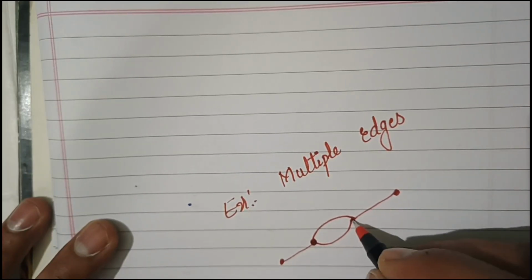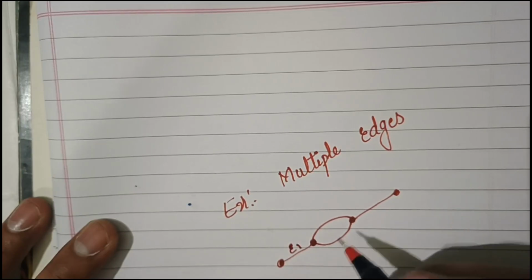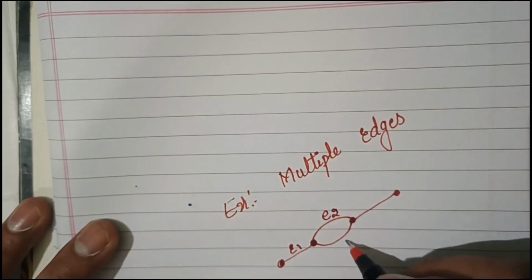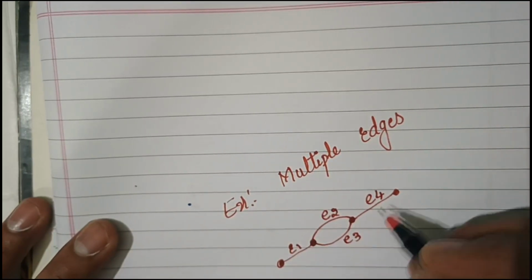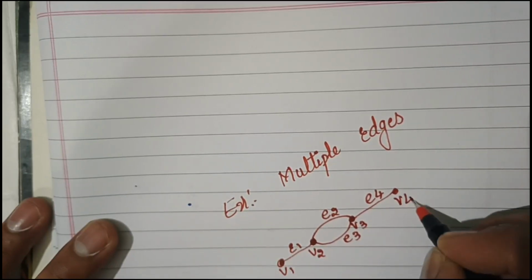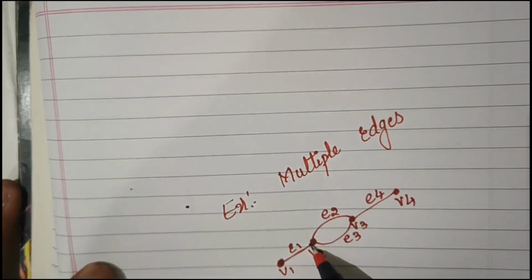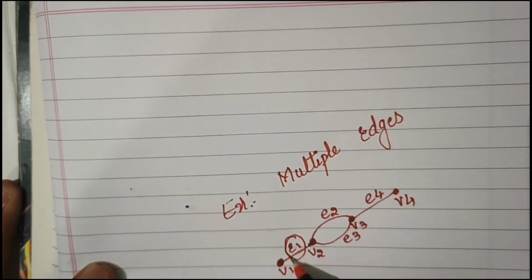So from this point to this point, it will be containing E1. This is E2. This is E3. This is E4. This is V1, V2, V3, V4. Okay. So from here to here, we are finding any multiple edges. Only one edge we are finding.